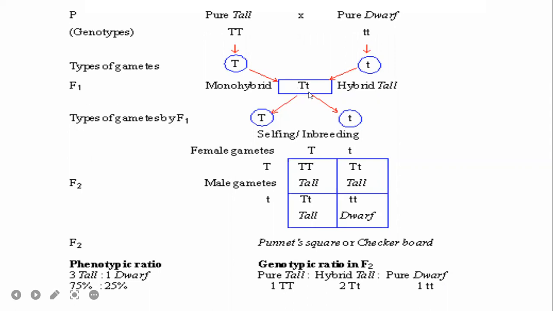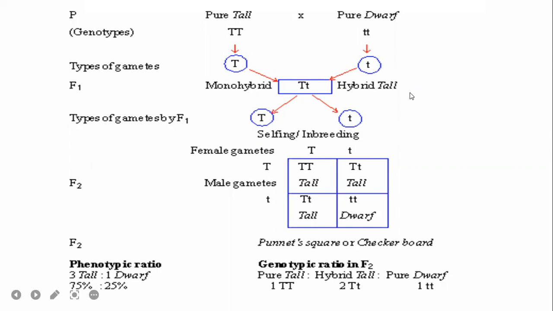So in that, one gene is dominant, another gene is recessive. This is what Mendel is telling. Two genes for one character, and in that one gene is dominant, another one is recessive. What is dominant? What is recessive? The character which is expressed in the F1 generation. When we select two plants and cross them, the character that is expressed in the F1 generation is the dominant character. The character that is not expressed is the recessive character. So there is a dominant character and a recessive character.